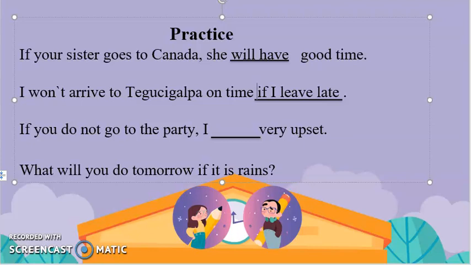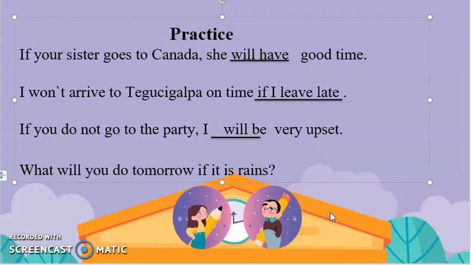I won't arrive in Tegucigalpa on time if I leave late. And the next: if you don't go to the party, I'm very upset. Student question, what is the answer for this? Maybe will be. Okay, if you don't go to the party, I will be very upset.